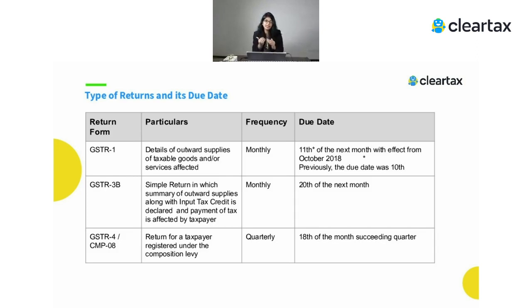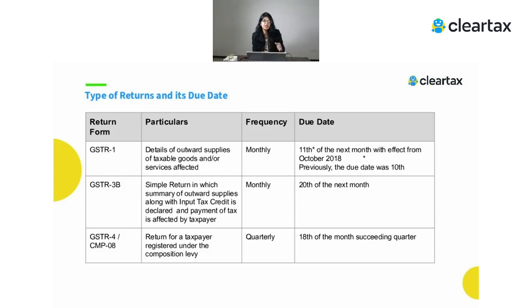Apart from that, there's a certain ITC part, which means on the purchases you have paid some taxes to the supplier or maybe the government. For example, if you have paid some taxes on import of goods, that needs to be shown. If there are certain taxes on import of services, that needs to be shown. If there are certain inward supplies which have been received from an ISD, that needs to be shown. Or all other ITC needs to be shown over there. Other than this, if there are some nil rated and exempted purchases, that again needs to be shown while you are filing your GSTR 3B.